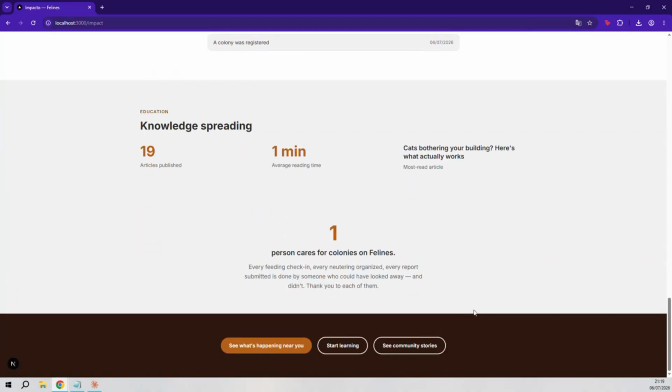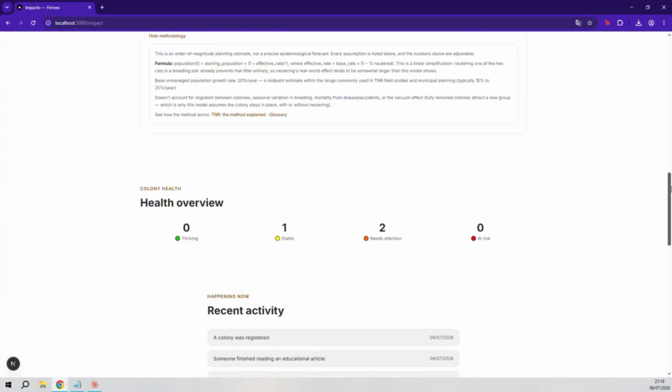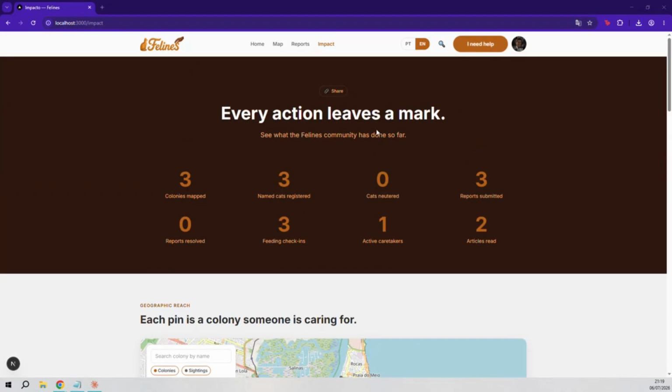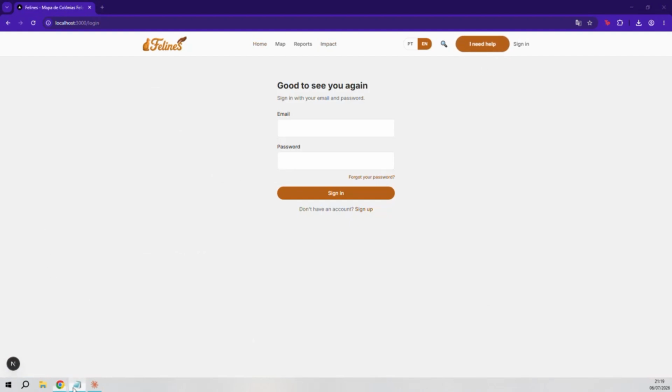In the resource exchange, posts offer and request food, equipment, transport, medication, and volunteer time. 30-day expiry keeps the board relevant. Stories are visible to logged-in users only. Personal content requires identity accountability.